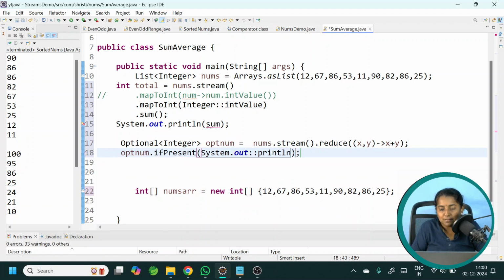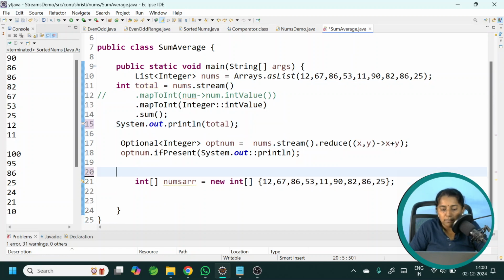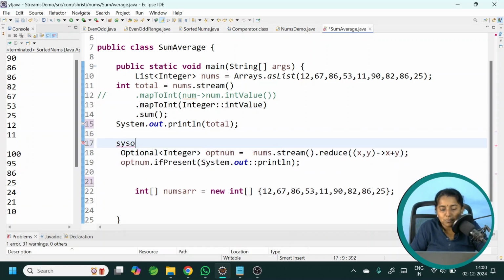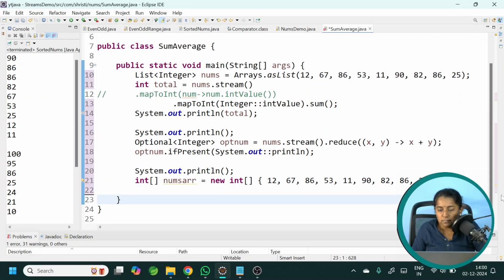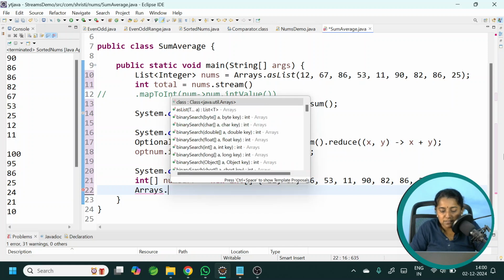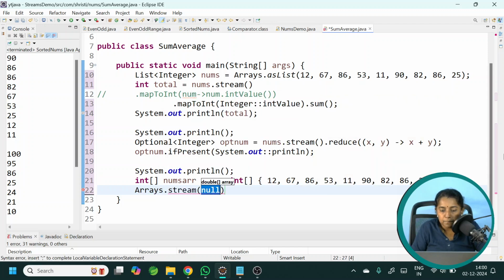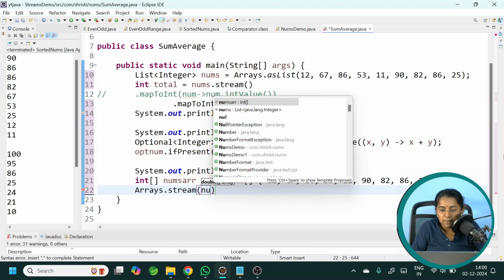There are different methods of Optional. You can use whichever you want. Okay. Here I am printing sum. I should print total. Fine. Now let us do the same thing for the array. We will calculate the sum. I will have a println statement in between. After formatting, this looks good. Convert your array into a stream. Arrays dot stream by passing the numbers array.